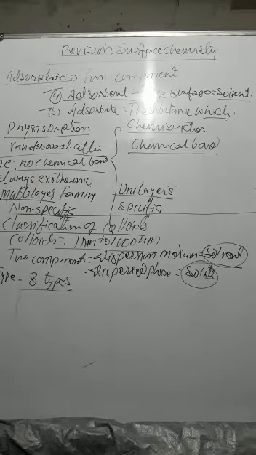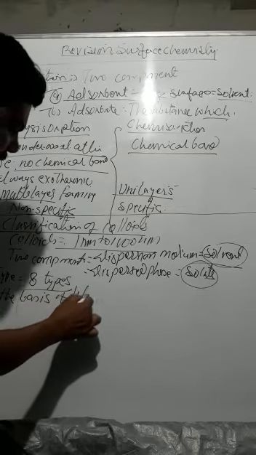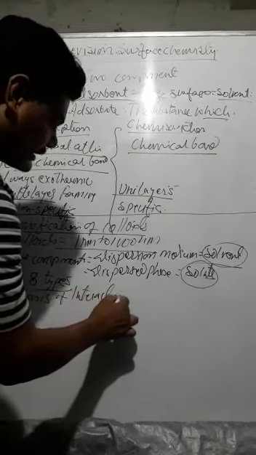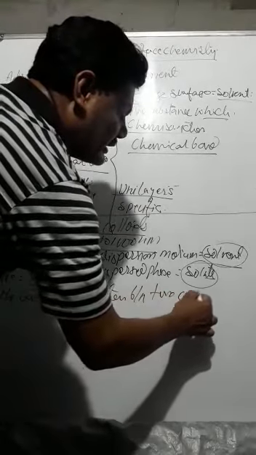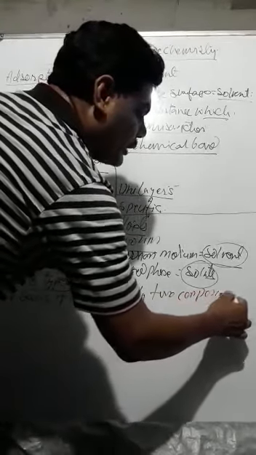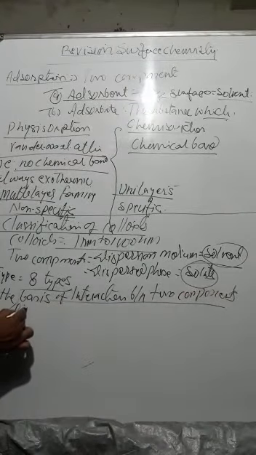One more classification is on the basis of interaction between the two components. Between two components means what? Dispersed phase and medium.